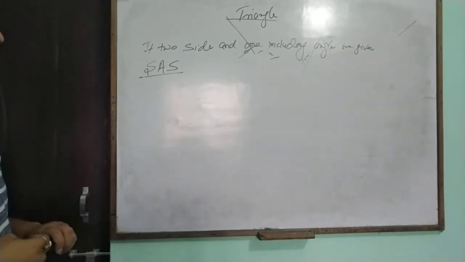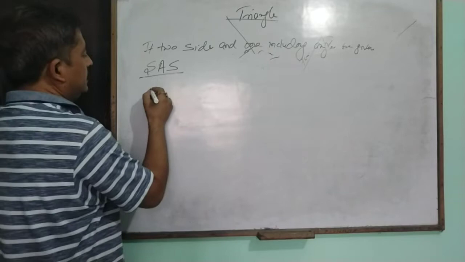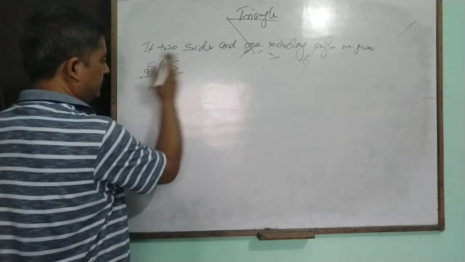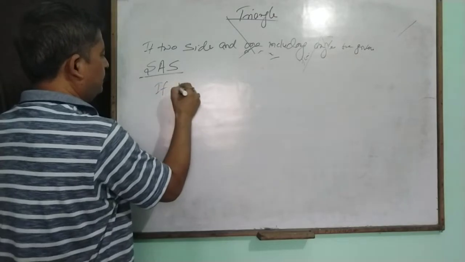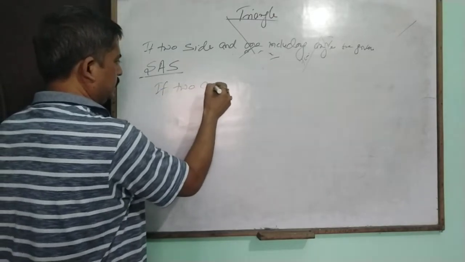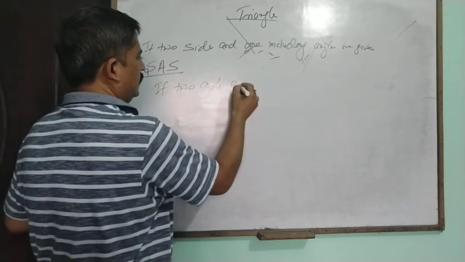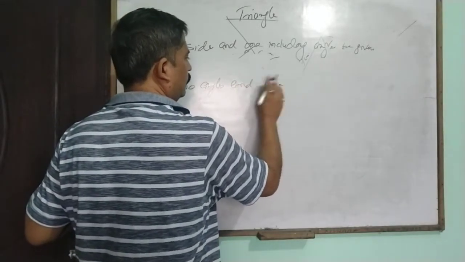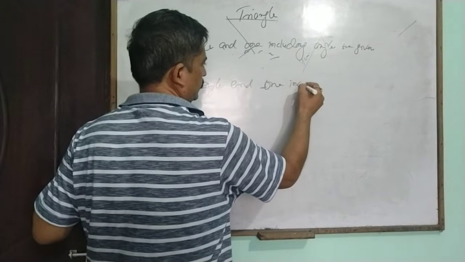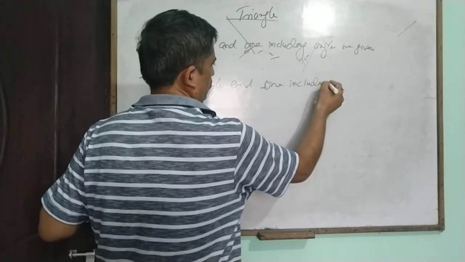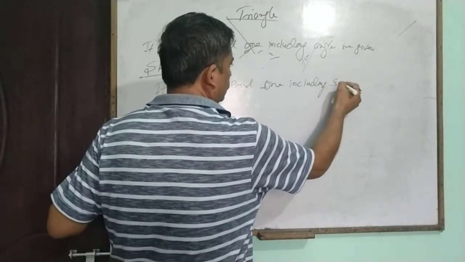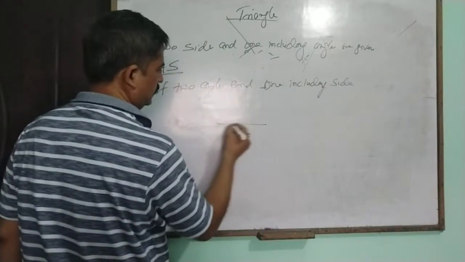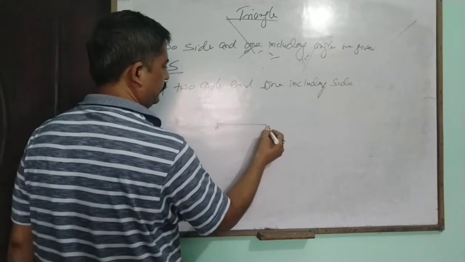Next, if one side, two angles, and one including side. Means A, B.